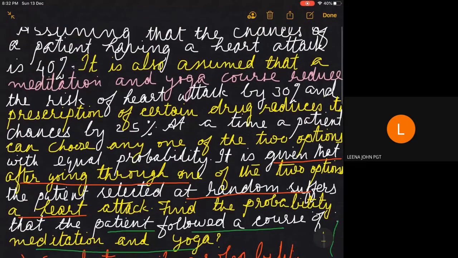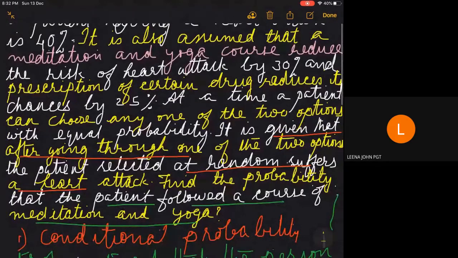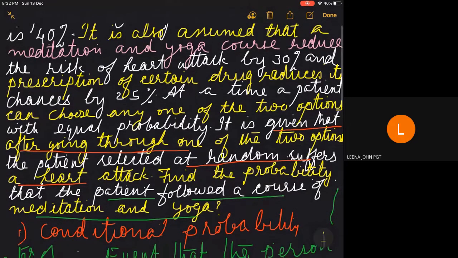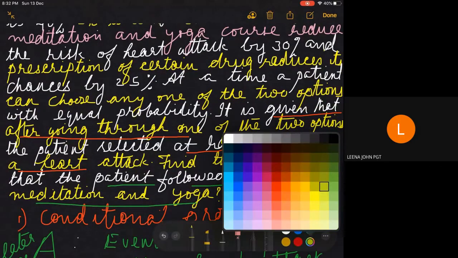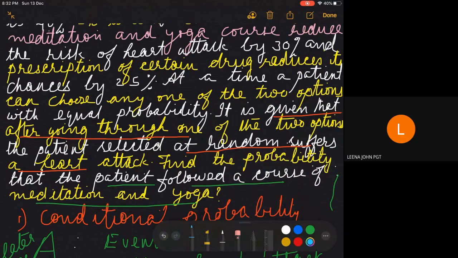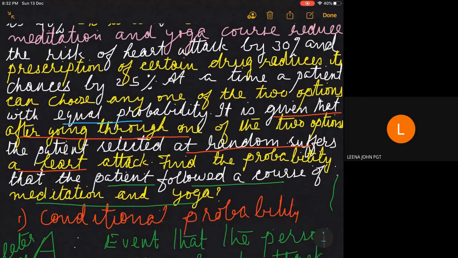It is also assumed, the second sentence, that a meditation and yoga course reduces the risk of heart attack by 30%, and prescription of a certain drug reduces the chance by 25%. At a time, a person can choose any one of the two options, with equal probability.